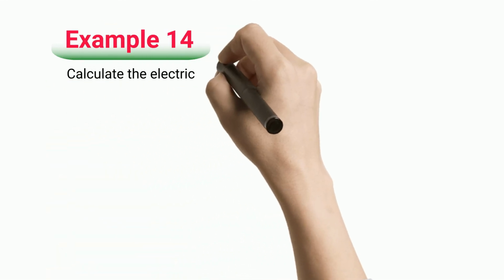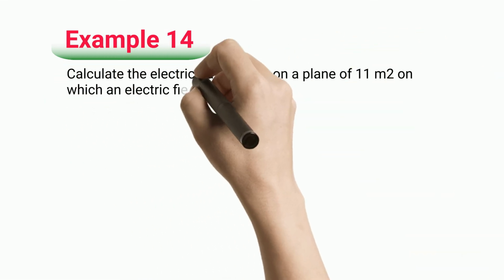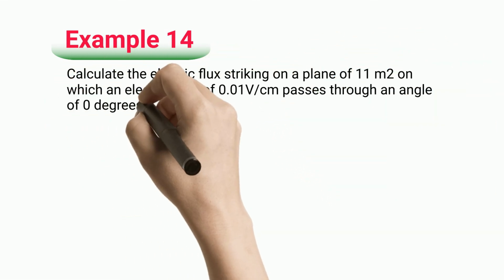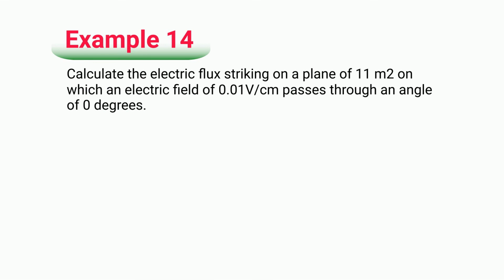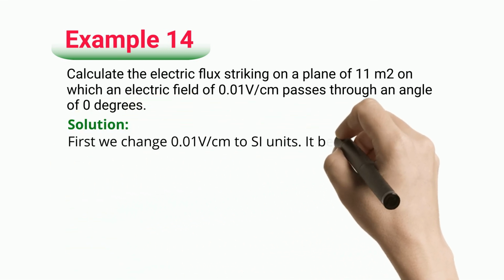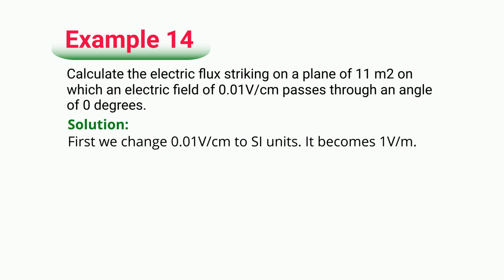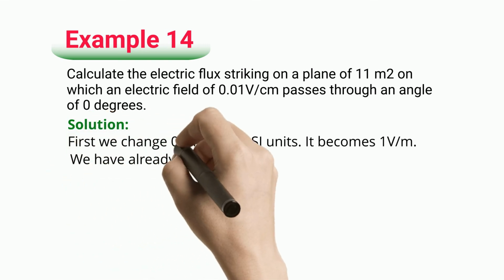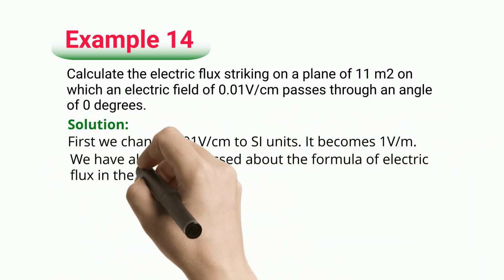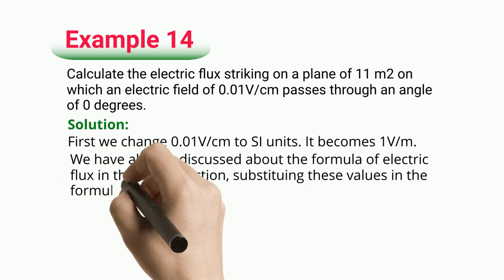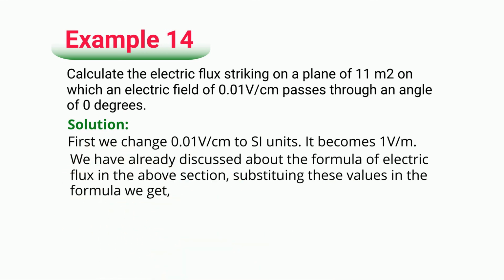Example 14. Calculate the electric flux striking on a plane of 11 square meters on which an electric field of 0.01 V/cm passes through an angle of 0 degrees. Solution. First we change 0.01 V/cm to SI units. It becomes 1 V/m. We have already discussed about the formula of electric flux in the above section. Substituting these values in the formula, we get electric flux equals 11 Vm.